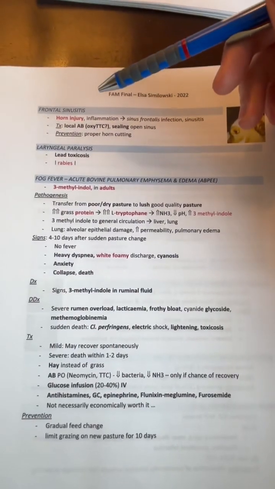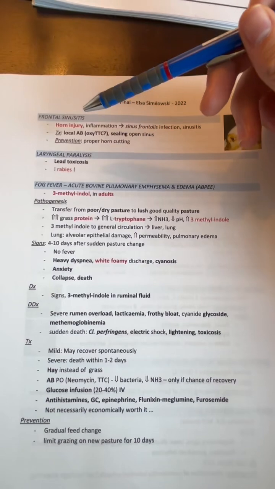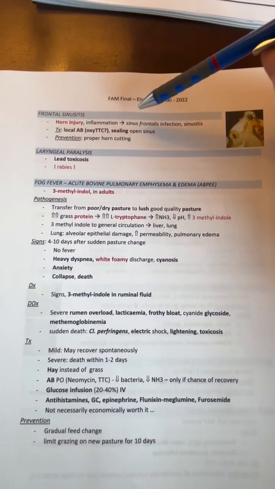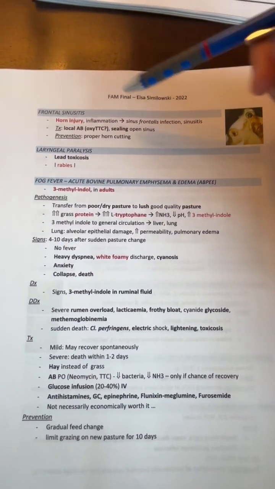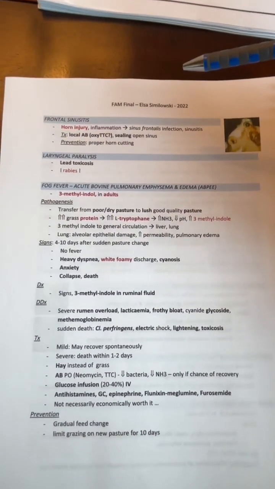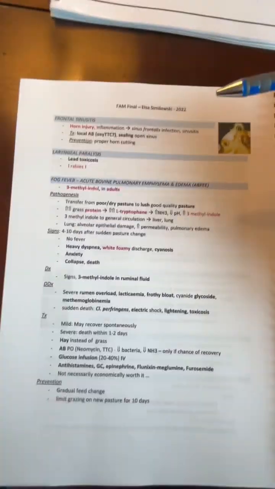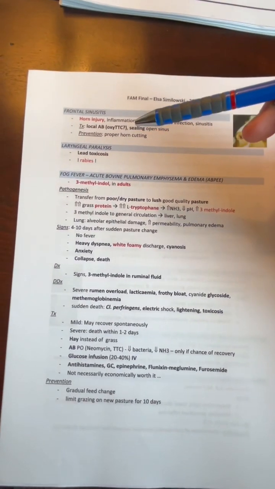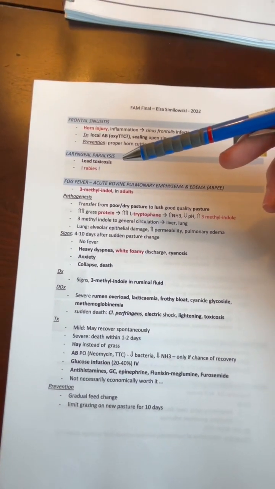For frontal sinusitis, this can happen from a horn injury, and inflammation then spreads to the sinus frontalis. For the treatment, give local antibiotics, such as oxytetracycline. And for prevention, have proper horn cutting. For laryngeal paralysis, it can be found in lead toxicosis or rabies.